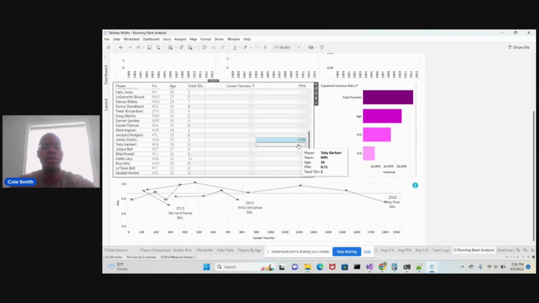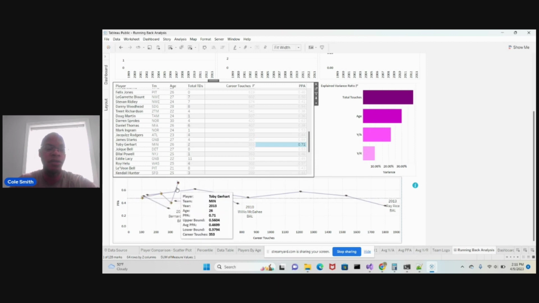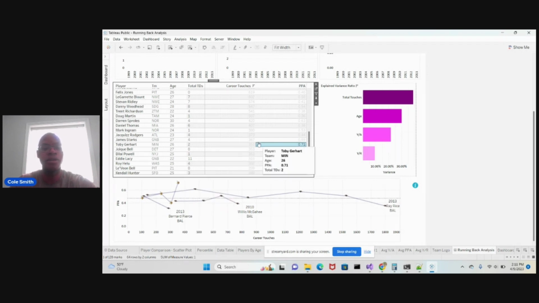So let me give you another one, right? Let's get Toby Gerhart. Okay. We got Ray Rice again. We see Toby here in his 4th year. So again, let's say Minnesota does not pick up his 5th-year option. His PPA was 0.71. I mean, it's very, very, very strong. Maybe you want to go with him.